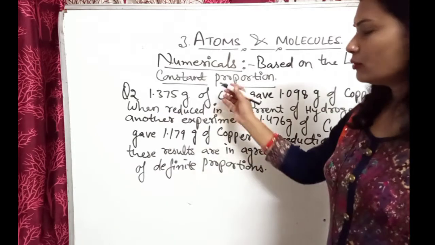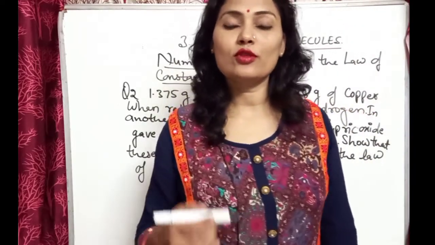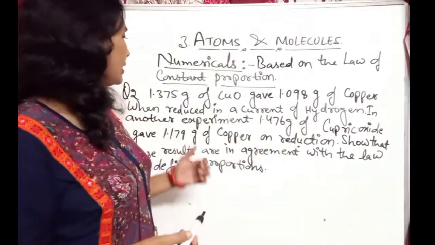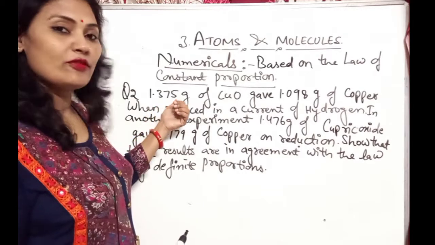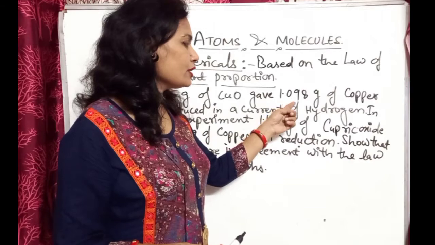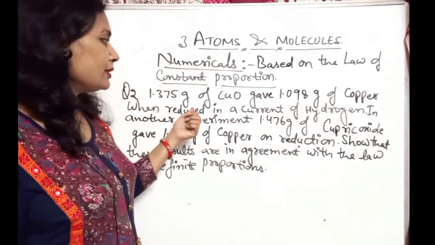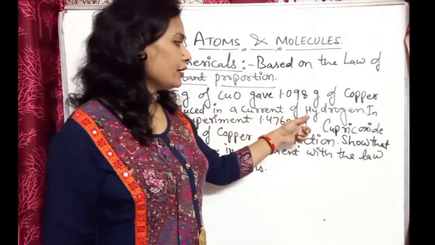Now the next numerical is based on the law of constant proportion. In this numerical, 1.375 gram of copper oxide gave 1.098 gram of copper when it was reduced in a current of hydrogen.